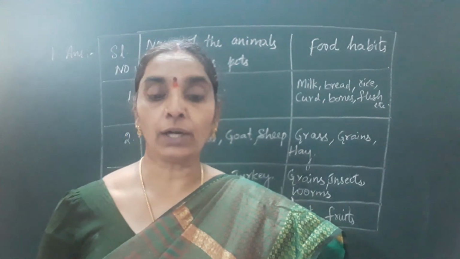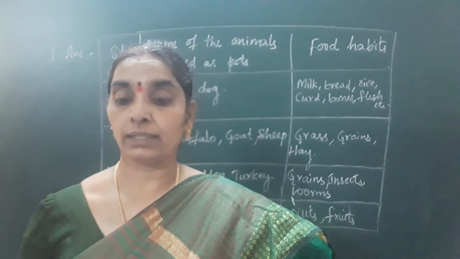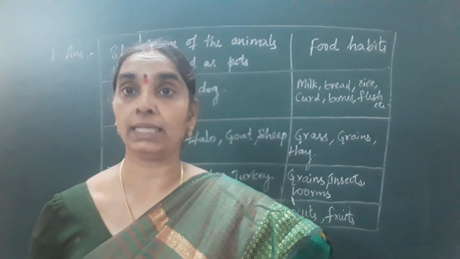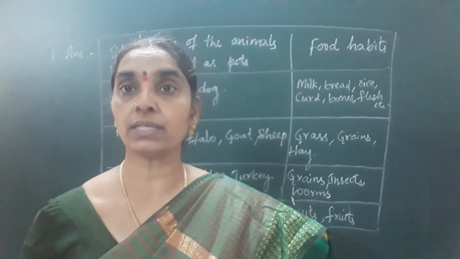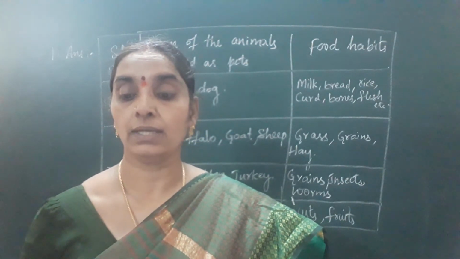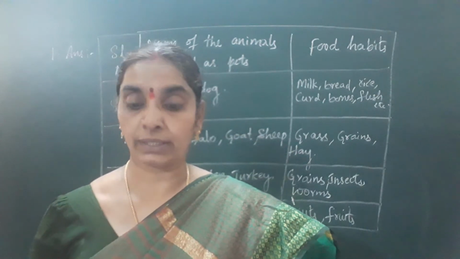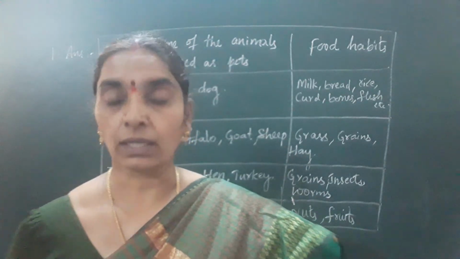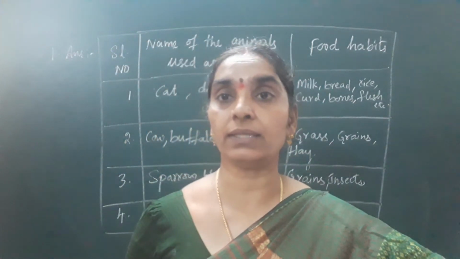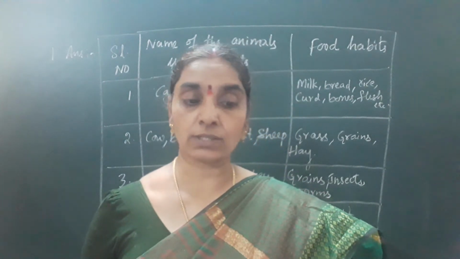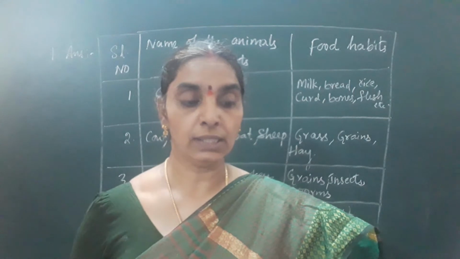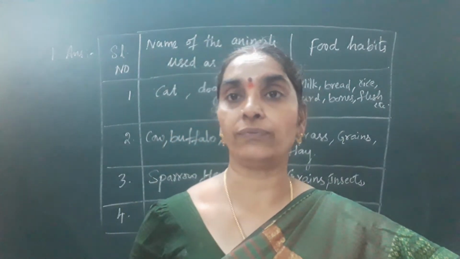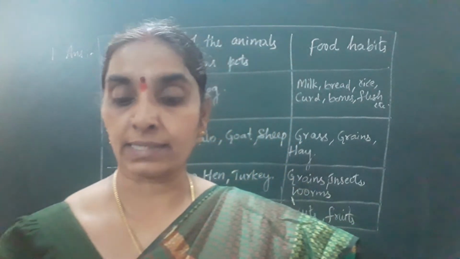And the dog paws the ground impatiently in order to take rest, whereas hen scratches the ground with the help of its claws in search of food. That is the difference between the legs of dog and hen. Hope you can write well, children. So, the legs and nails of dog and hen. Next question.